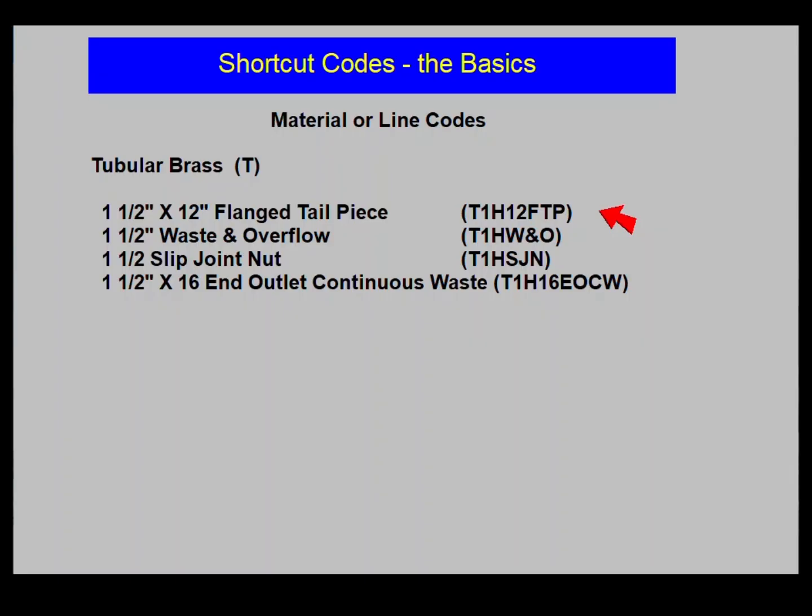An 1.5-inch waste and overflow is a T1HW ampersand O. The ampersand is the character right above the 7 on your keyboard. An 1.5-inch slip joint nut is a T1HSJN.